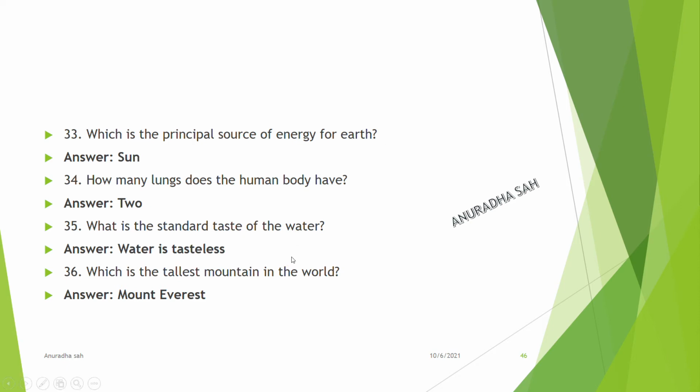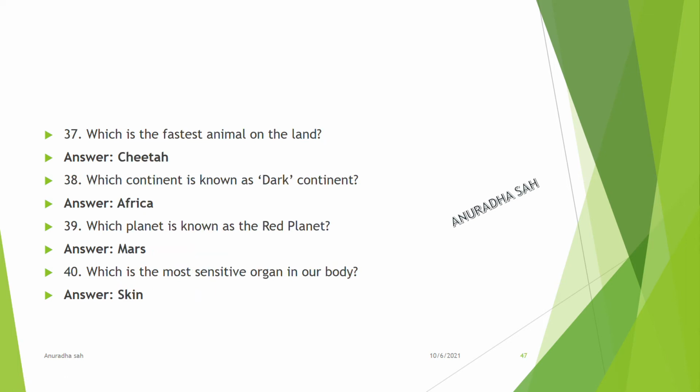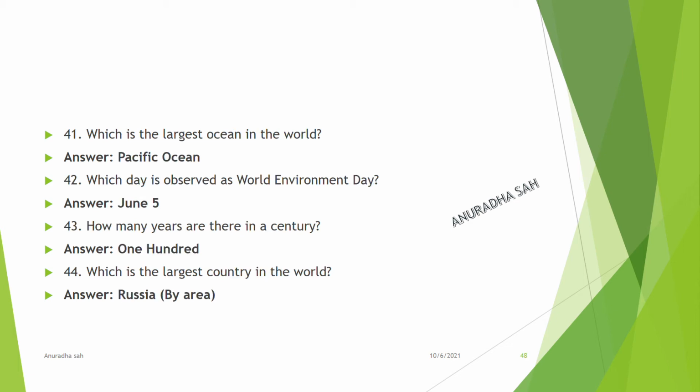Which is the tallest mountain in the world? Mount Everest. Which is the fastest animal on the land? Cheetah. Which continent is known as the Dark Continent? Africa. Which planet is known as the Red Planet? Mars. Which is the most sensitive organ in our body? Skin. Which is the largest ocean in the world?